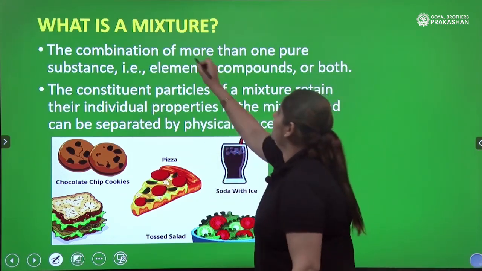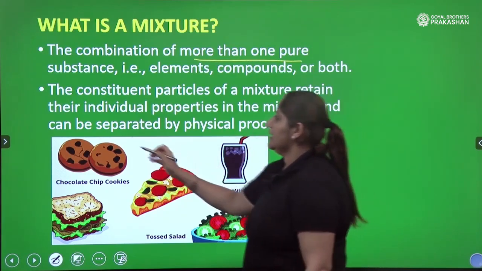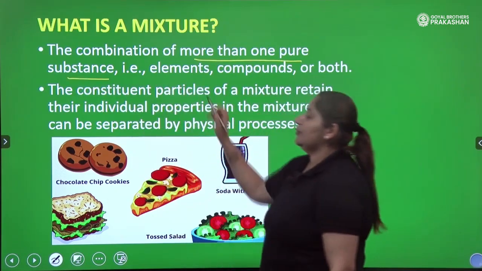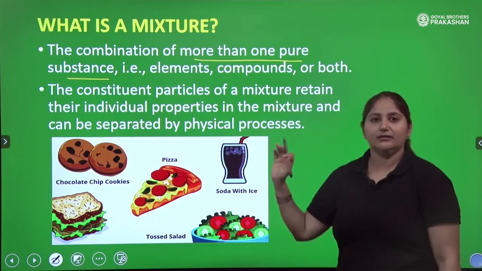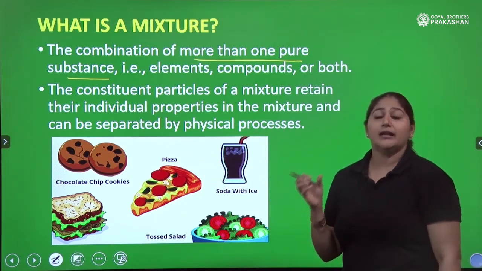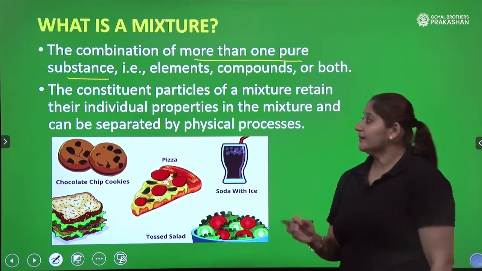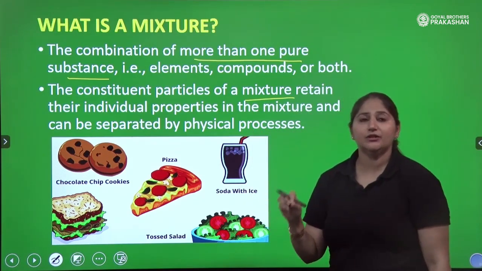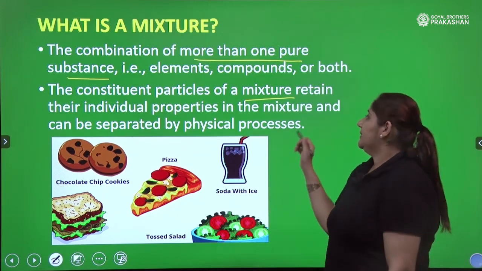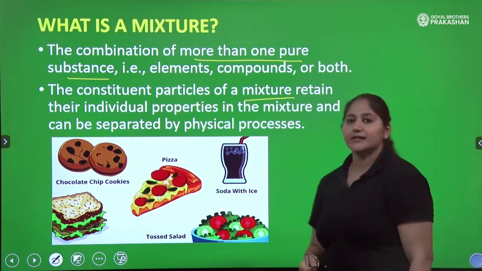So the combination of more than one pure substance, that is mixing two or more elements, mixing two or more compounds, or mixing each other, that is element or compound, it will form a mixture. So the constituent particles of a mixture retain their individual property in the mixture and can be separated by physical process.